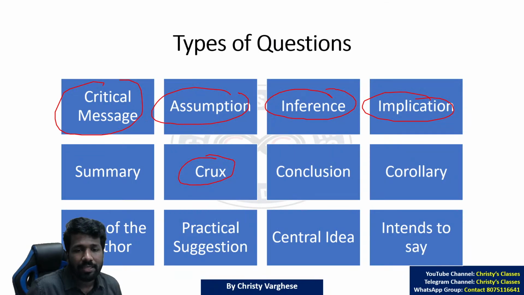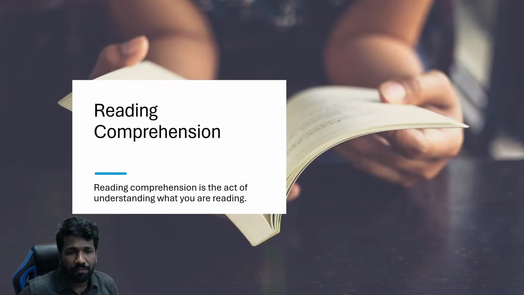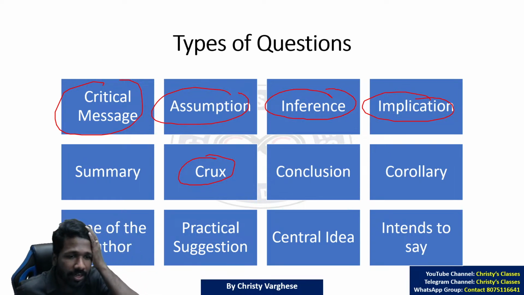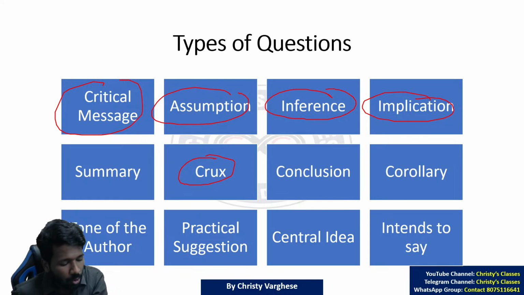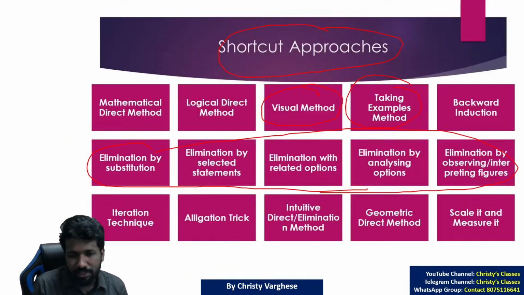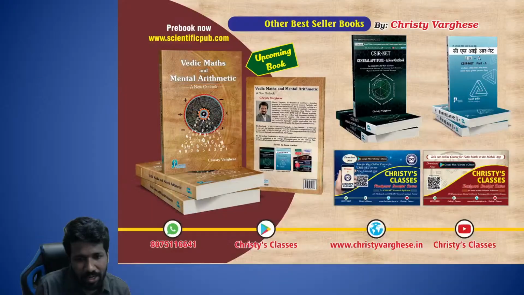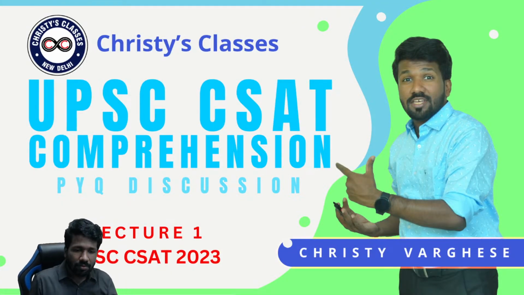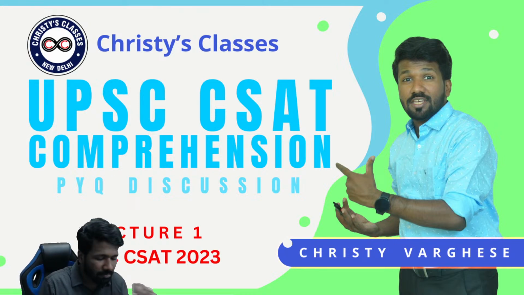Have a good night. Today we discussed these 5 keywords or 5 types of questions. I will include other types of questions, summary type question, conclusion type question, corollary type question, tone of the other type questions in the upcoming lectures, so that with previous year questions itself you get practice and learning of concepts and shortcut tricks and how to save time. All things you will be able to get understanding from these lectures.